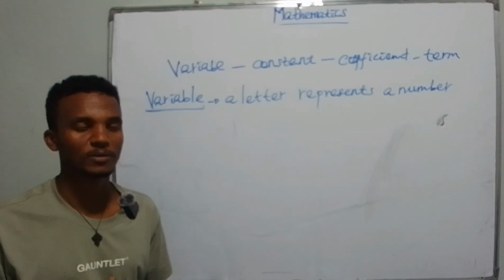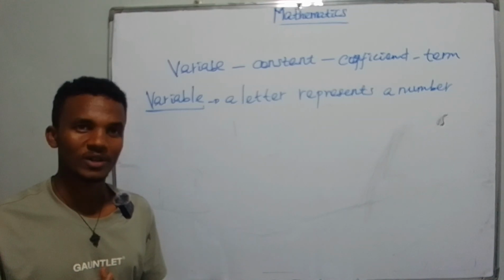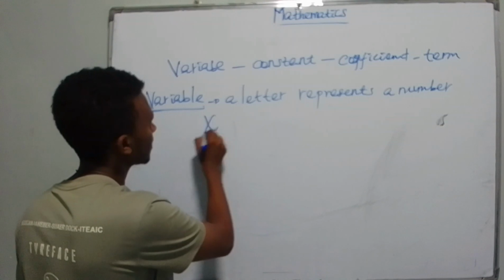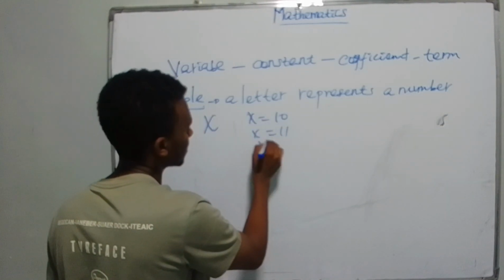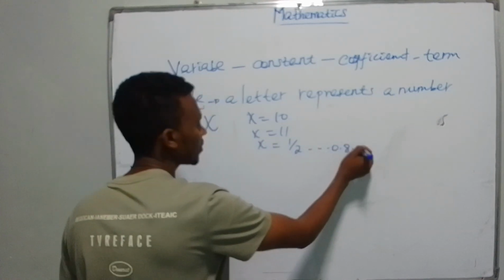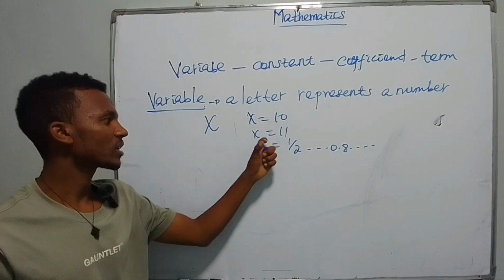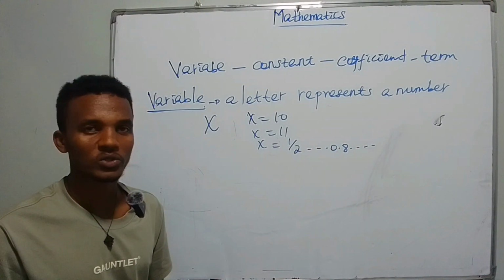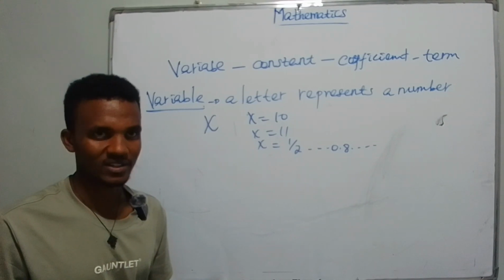ቁጥርን ሊተካልን የሚችል ማለት ነው። ስለዚህ ቁጥሮች ሊለያዩ ስለሚችሉ ነው ቫሪያብል የተባለው ማለት ነው። For example, if you say x can be 10, x can be 11 or x can be 1/2 and like 0.8 and like so it varies. X for example, x is equal to 10, x is equal to 11 or x is equal to 1/2, x is equal to 0.8 እያለ ሌላም ቁጥሮችን ያጠቃልላል ማለት ነው። ስለዚህ ቫሪ የሚያደርግ ከሆነ it is called variable ይባላል ማለት ነው።